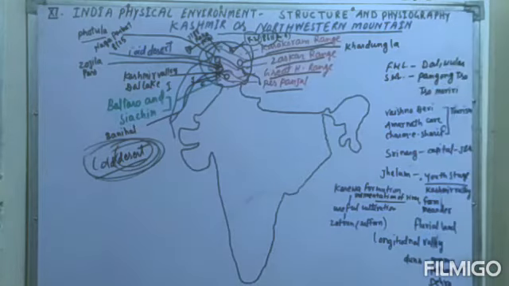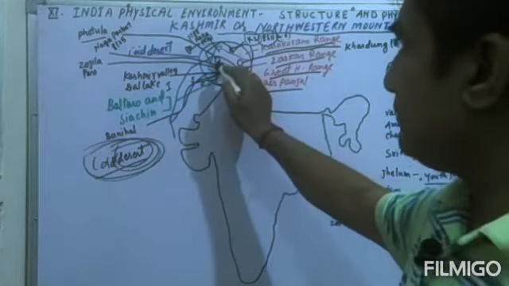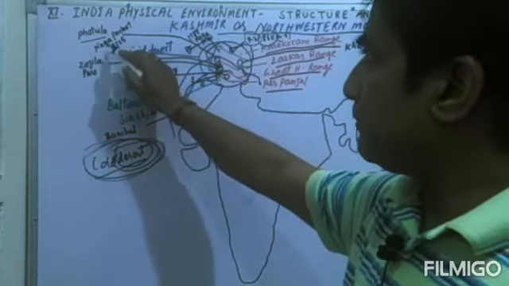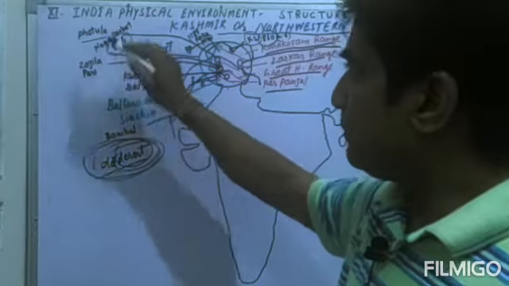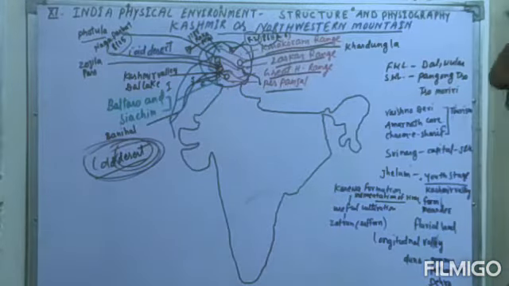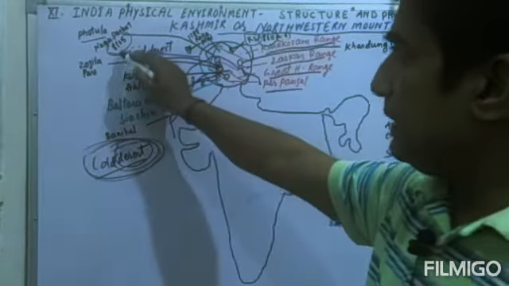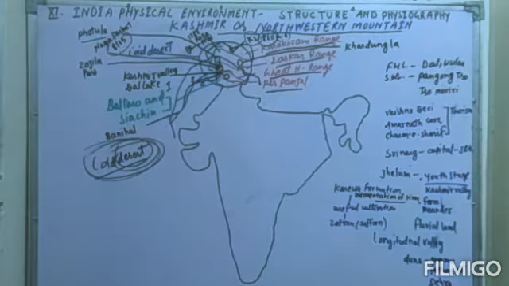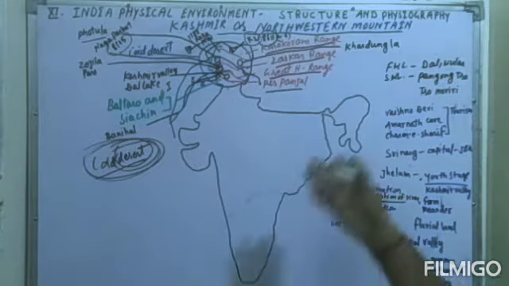And the second very important peak is Nanga Parbat, which you can see is found in the Pir Panjal range. Nanga Parbat is a very important mountain peak of India, and the height of this mountain peak is 8,125 meters. So these are the mountain peaks, and I also told you which ranges they lie in.